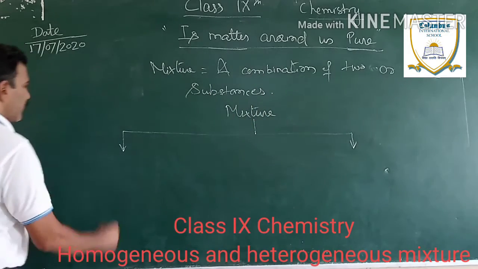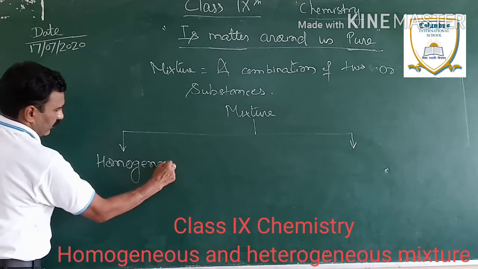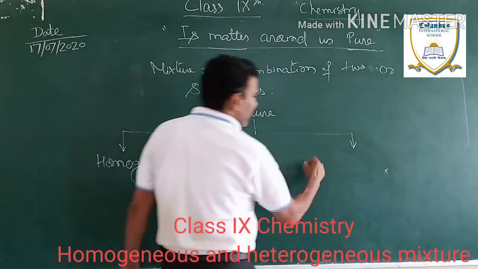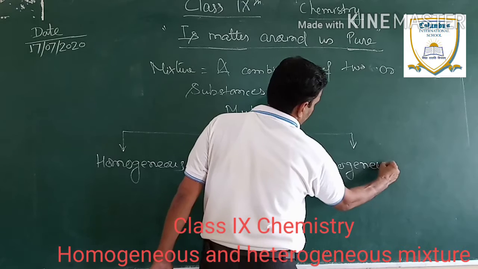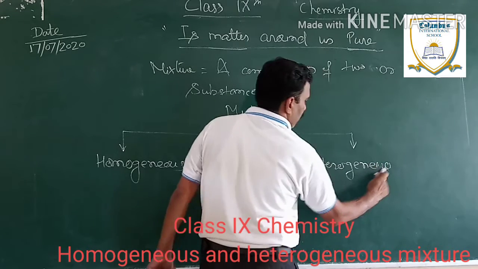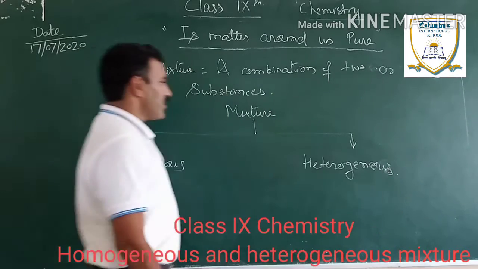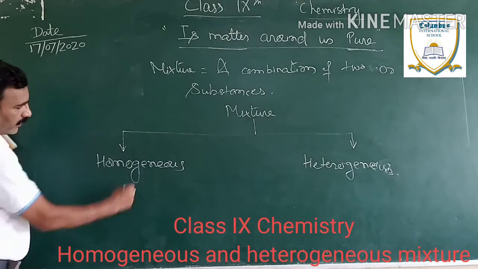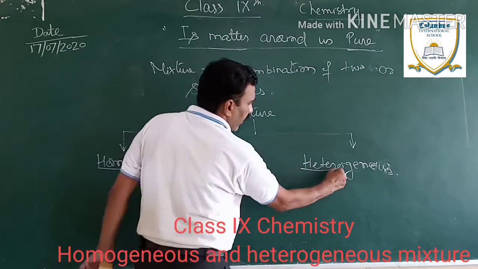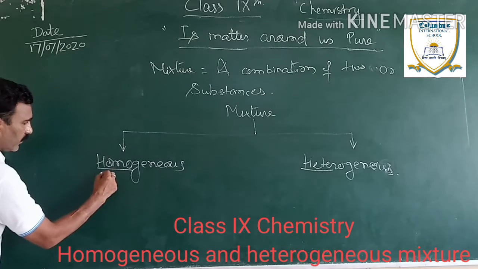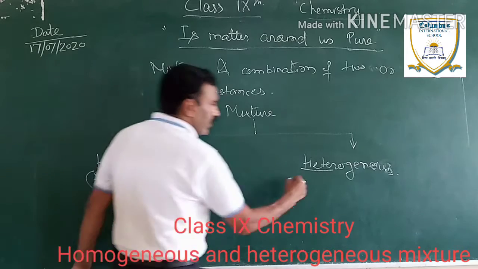One is homogeneous, and other is heterogeneous. Homogeneous and heterogeneous. Now, this word is again not new to you. Homo and hetero. Homo means same, and hetero means different.